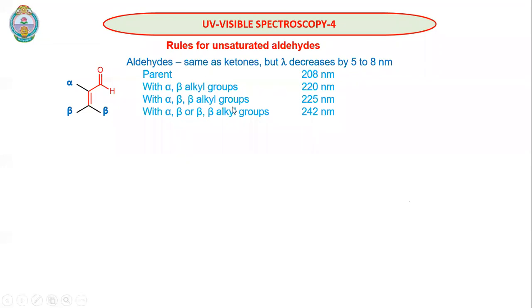There was some mistake in the writing. Okay, so please take this correction. If you have one substituent, it may be at the alpha position or at the beta position, it is 220. If you have two substituents, one at alpha, one at beta, or both at beta, it is 225. If you have three substituents, one at alpha, two at beta, then it is 242. So we don't need to worry about whatever the substituent may be. It is for all the substituents.